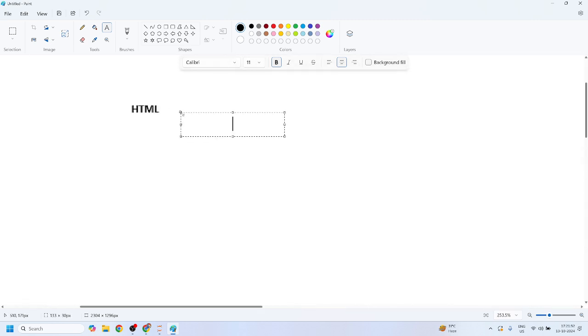The second language is called CSS. CSS is used to design our layout. Suppose we are creating a website: the basic layout can be built with the help of HTML and the designing part can be built with the help of CSS. CSS is only for the designing part. And the last one, which is called the brain of the website, is JavaScript. JavaScript allows you to add functional behavior to that website.